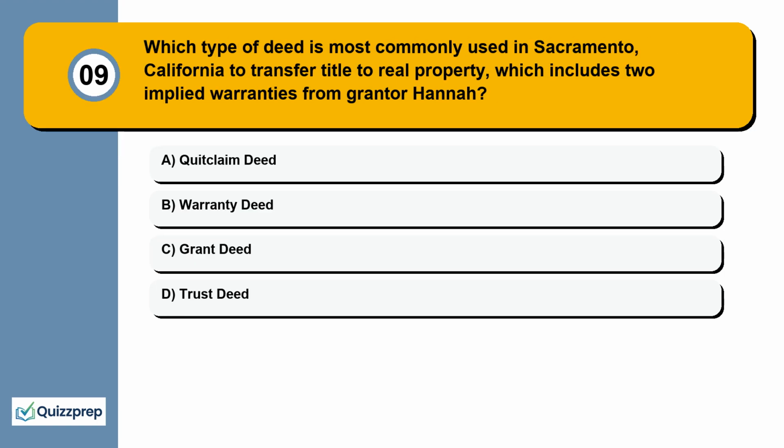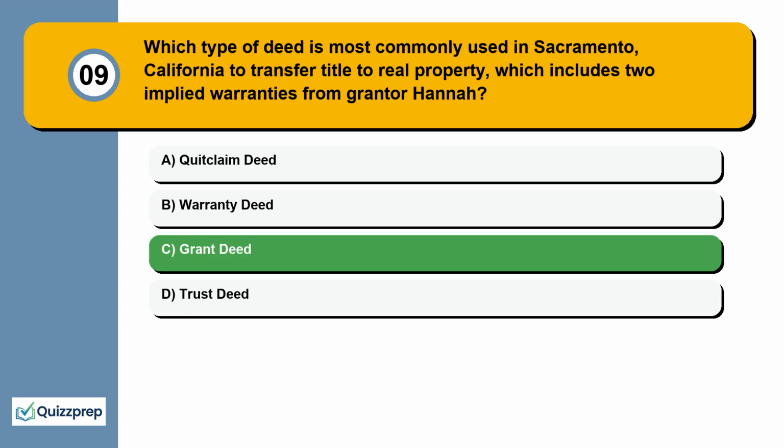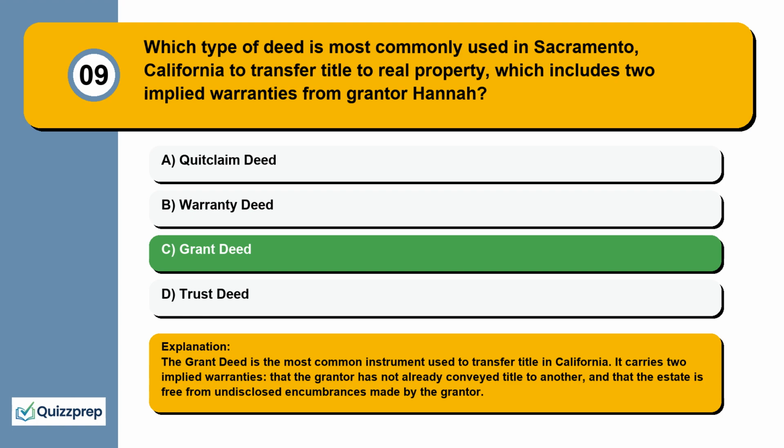Question 9. Which type of deed is most commonly used in Sacramento, California to transfer title to real property, which includes 2 implied warranties from grantor Hannah? Quitclaim deed, warranty deed, grant deed, trust deed. The grant deed is the most common instrument used to transfer title in California. It carries two implied warranties: that the grantor has not already conveyed title to another, and that the estate is free from undisclosed encumbrances made by the grantor.